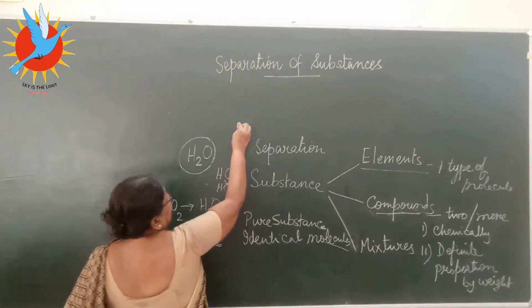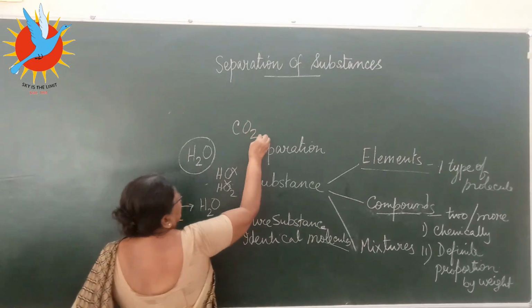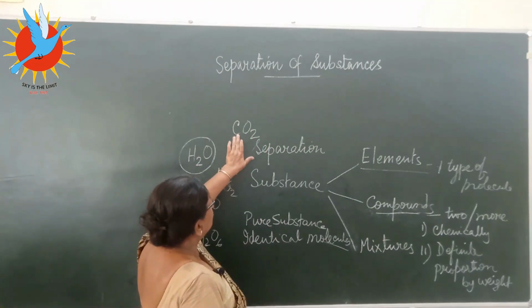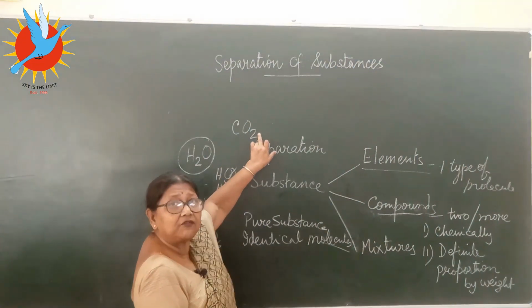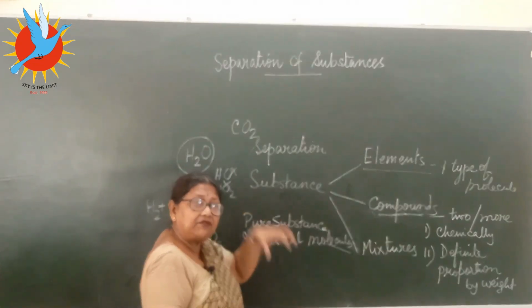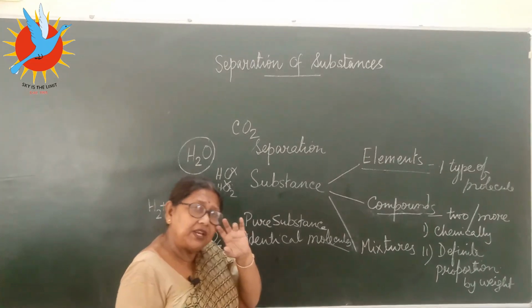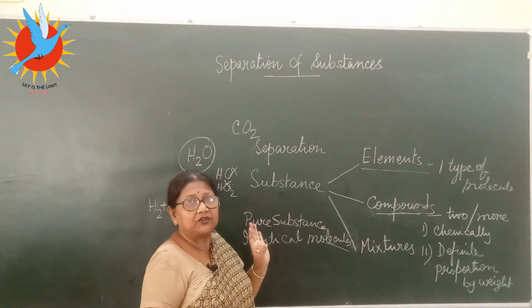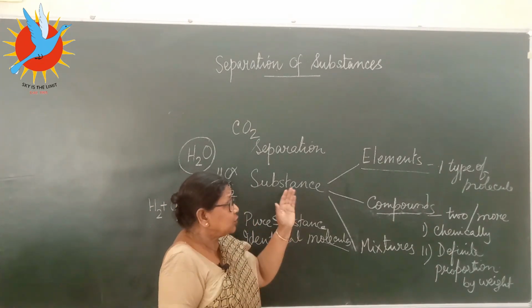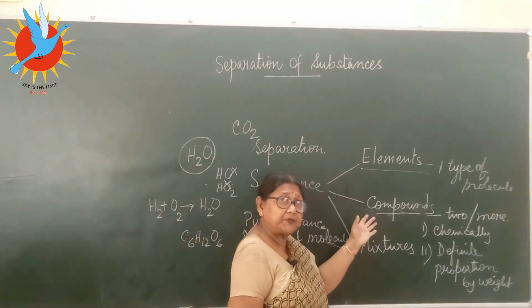Same way you take carbon dioxide. One atom of carbon combines with two atoms of oxygen. This is the definite proportion. In no other proportion, even if they combine, will it be carbon dioxide. Clear? So compounds are also pure substances.